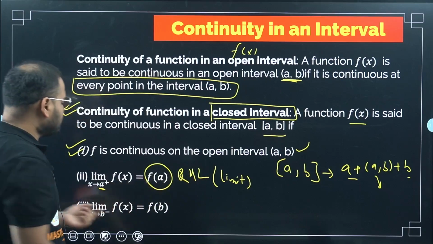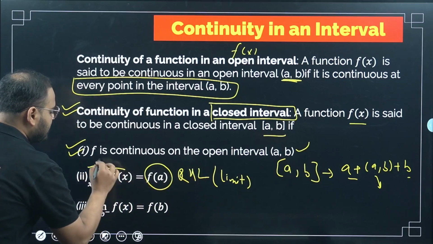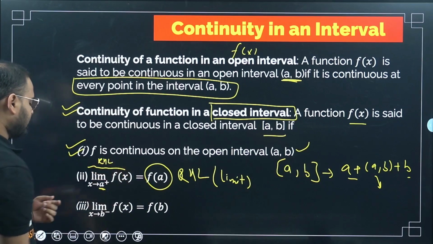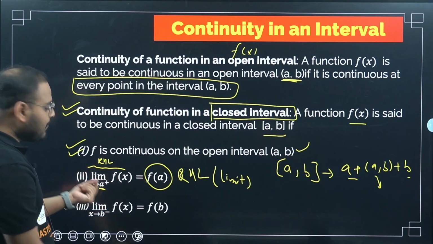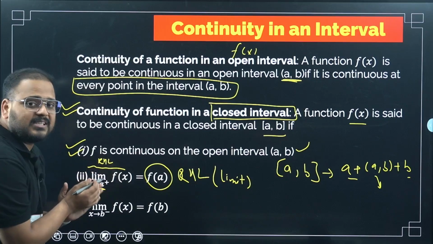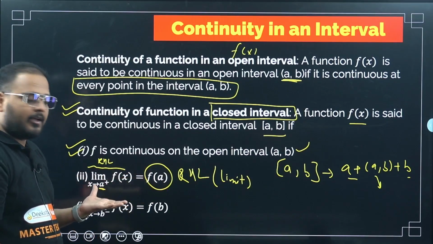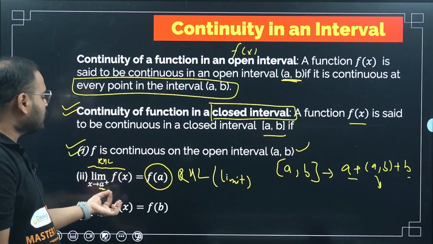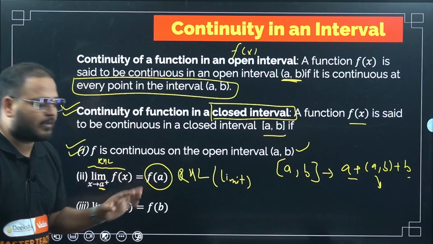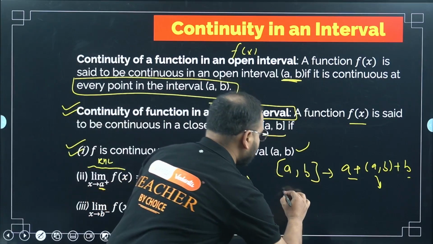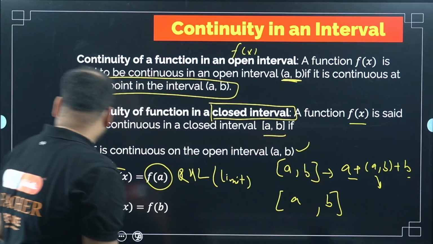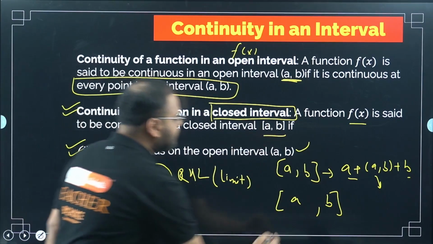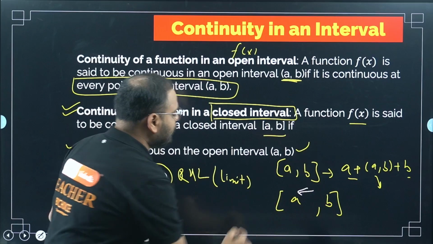The RHL, please check here. This is my a plus RHL. So at the point a, my RHL should exist and it should be equal to f of a. Means the limit should exist, so the RHL value should be equal to f of a. Please check here. Why am I saying RHL? Because there is no way I can approach the value a from the left. Can I approach this a from the left?